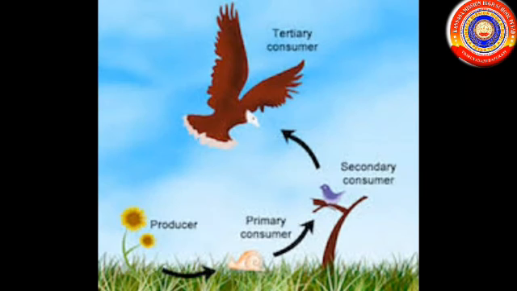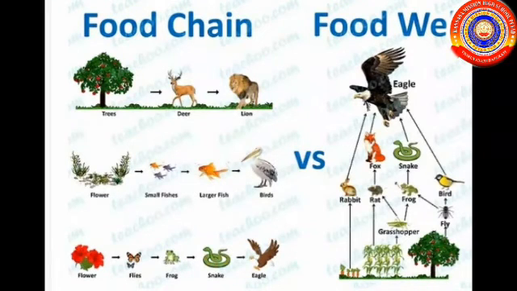Consumers are mainly divided into three. They are primary, secondary and tertiary consumers. The consumers that depend on plants directly are primary consumers. The organisms that feed on primary consumers are called secondary consumers. Organisms that feed on secondary consumers are called tertiary consumers. Children, you are already familiar with the food web and food chain.